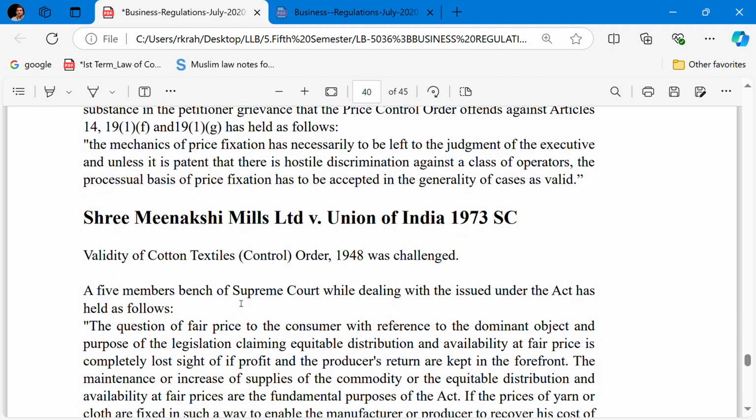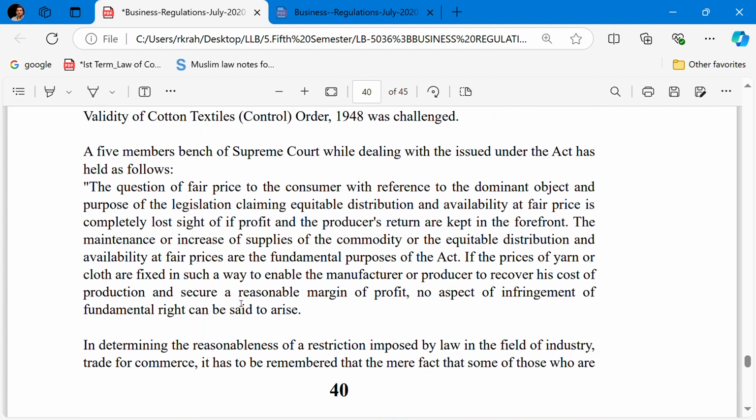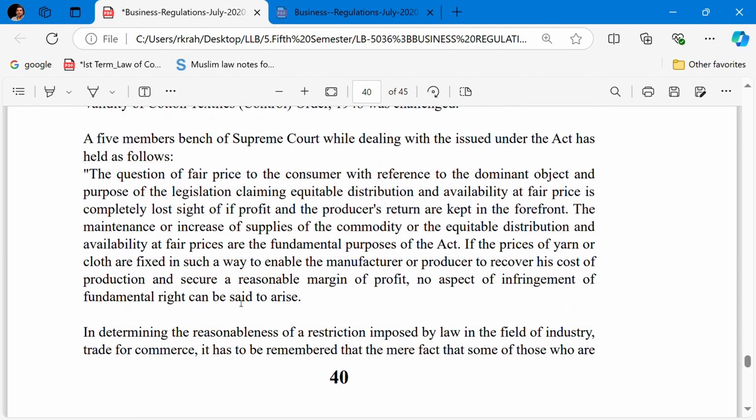Shri Meenakshi Mills Limited versus Union of India, 1973: the validity of the Cotton Textile Control Order 1948 was challenged. The five-member bench of the Supreme Court, while dealing with the issues under the Act, has held that the question of the fair price to the consumer, with reference to the dominant object and the purpose of the legislation, claiming the equitable distribution and availability at a fair price, is completely lost sight of if the profit and the producers' returns are kept in the forefront.